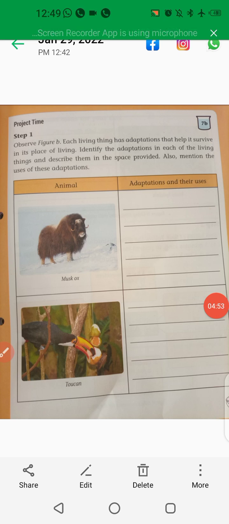Next, you can observe here, children, Project 1, more 7b. Observe figure B. Each living thing has an adaptation that helps it survive in its place of living. Identify the adaptation in each living thing and describe it in the space provided. Also mention the uses of this adaptation.